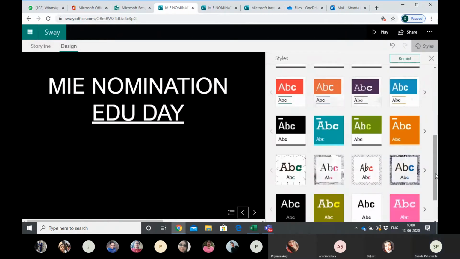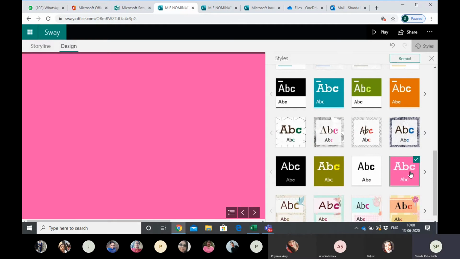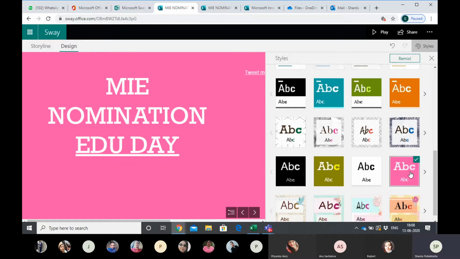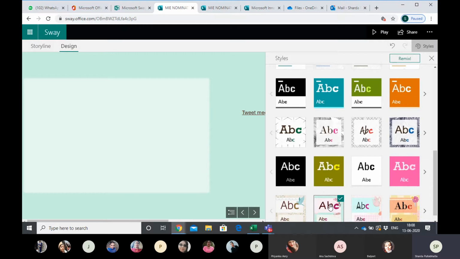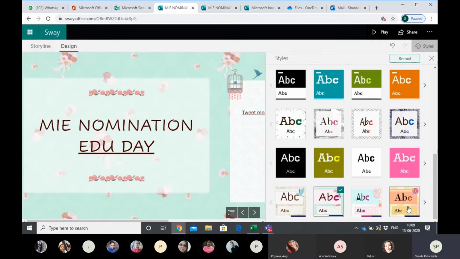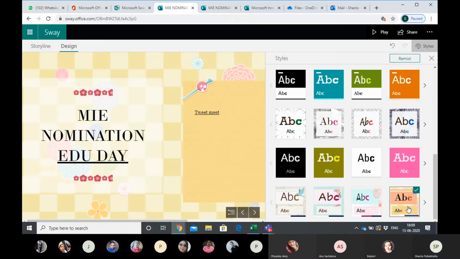I select any one of these, pick ABC. If you have 10 pages or 10 cue cards, it will change for all the cards. So we can test which one is looking better. We can take any flowery background. These can be done in one click, you just have to save it. It takes a little time, you have to test which looks better. No, I have my pink background. This light color is not looking good or dark color is not looking good. So we can go ahead and change it.